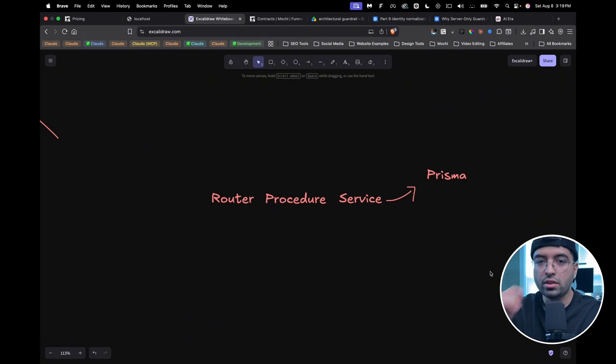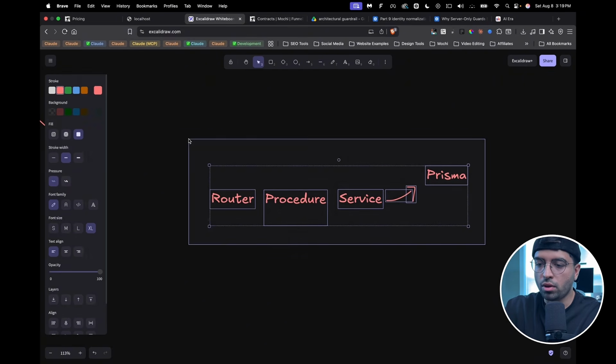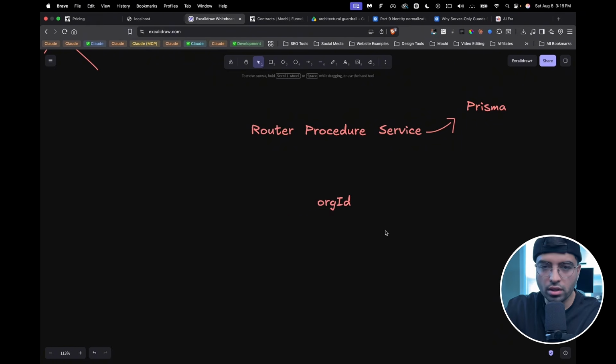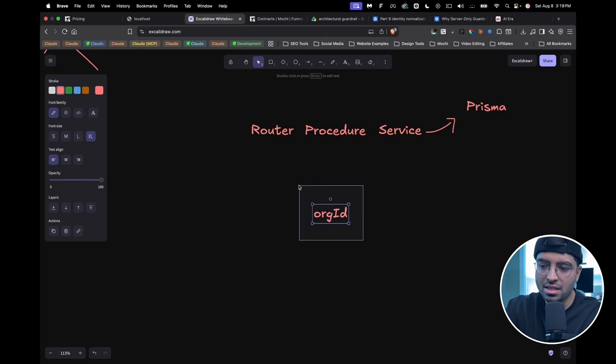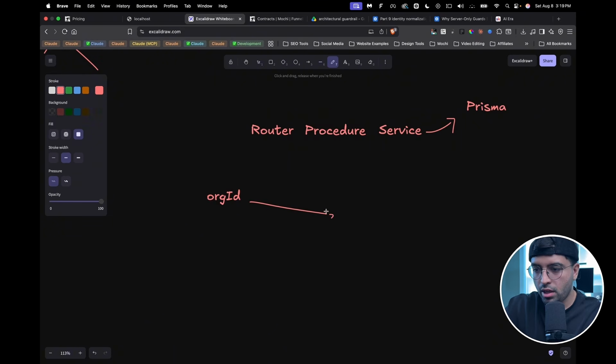Now, I want to share another concept that kind of makes this a little more rock solid, right? So you see how some of the API endpoints require org ID. And in the architectural guardrail, or in Mochi at least, sometimes this can be plugged in, and that's fine. You can pass this in manually. But now, in my app, I had a feature called Mochi AI. Now, my question to you is, how would Mochi AI essentially give this context to the LLM in order to make that call?